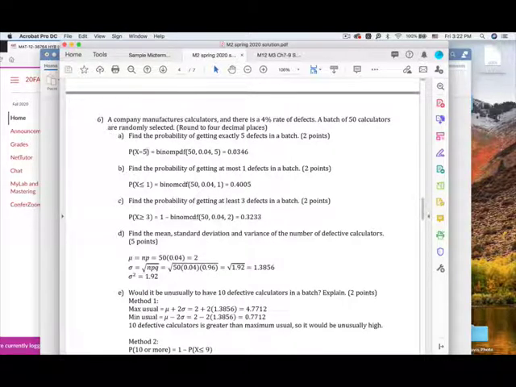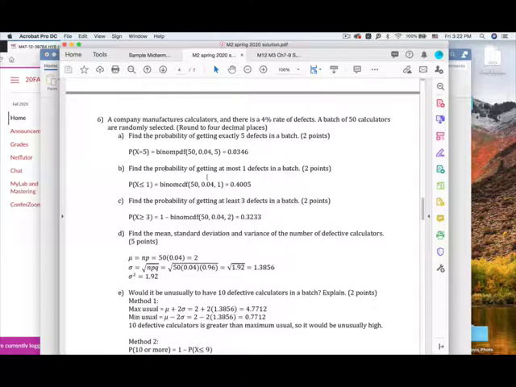Like this one. For chapter 5, if you have a binomial probability distribution, you want to write down what you're looking for. If you're using the calculator, show me whether you are using binompdf or binomcdf, what data you plug in, and also the final answer. If you are using the formula, write down what your nCx is, what your p is, what your q is, and show me all your work with the final answer. Again, pay attention to the decimal places, how many decimal places I'm looking for in each question.